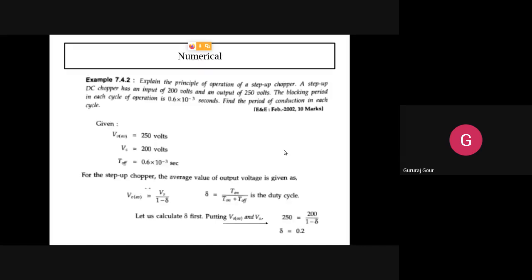So this is a very simple problem that has been asked once for 10 marks. Explain the principle of operation of step up chopper. A step up DC chopper has an input of 200 volts, means Vs is given. You can note down. And output 250 volts, means V0 average is given. Note down. The blocking period in each cycle, means the off period, is 0.6 milliseconds.